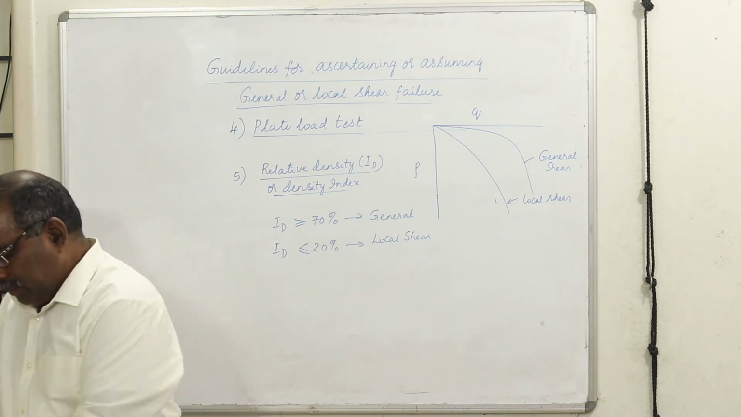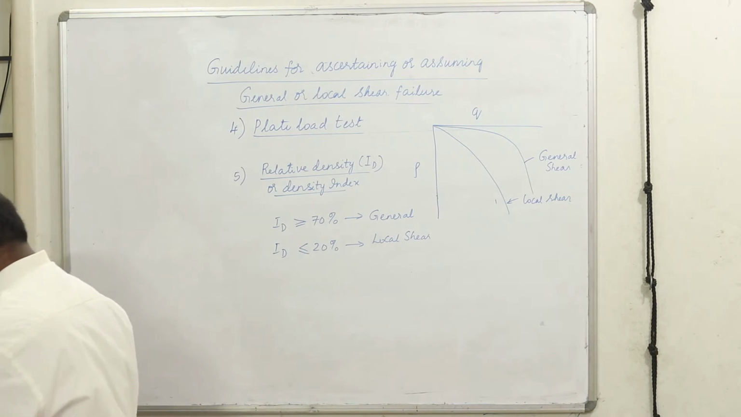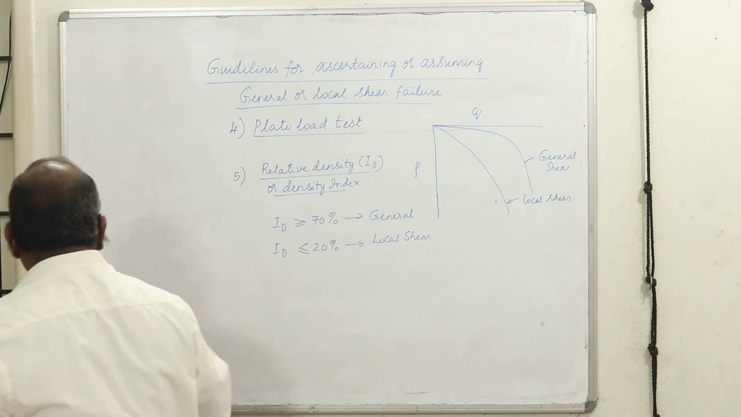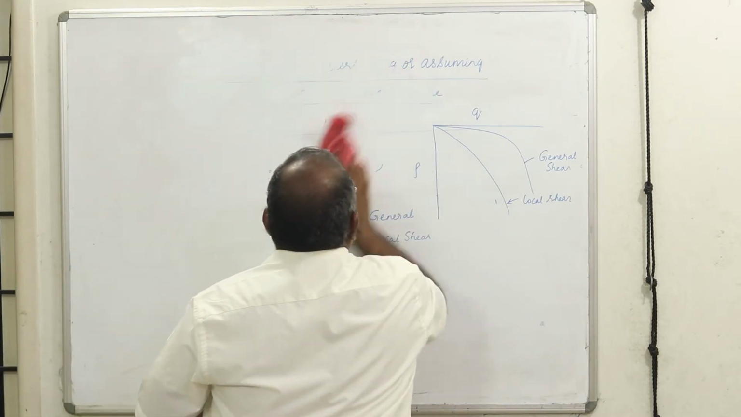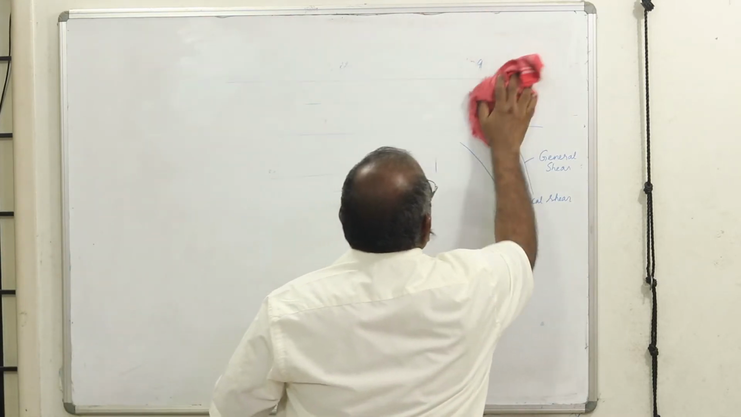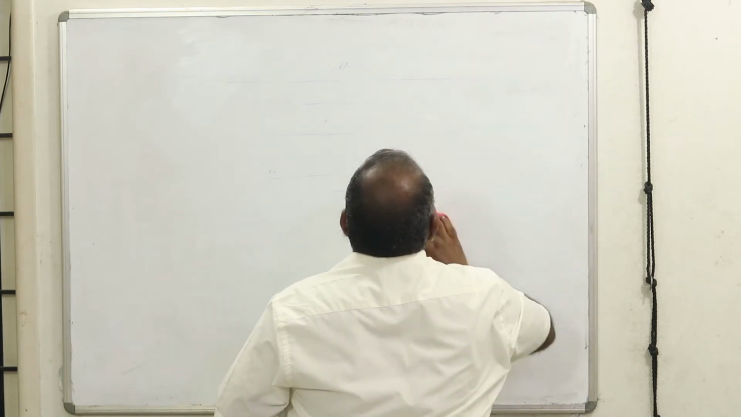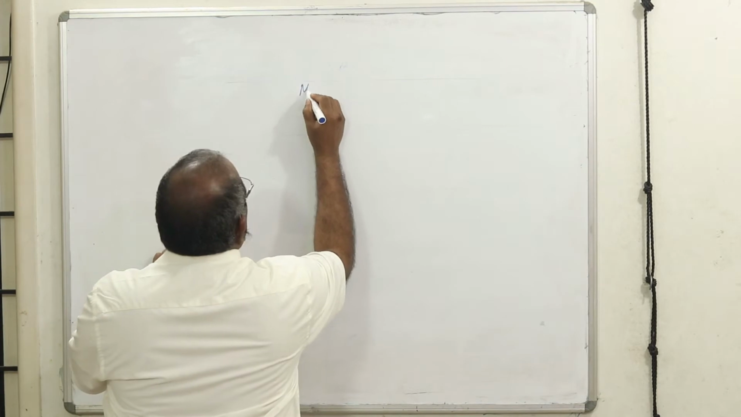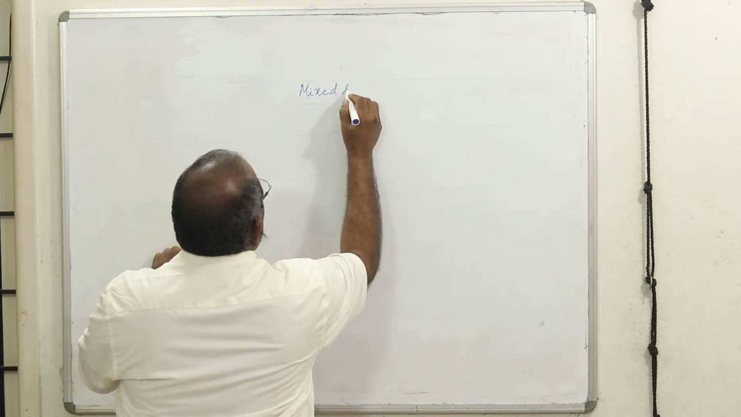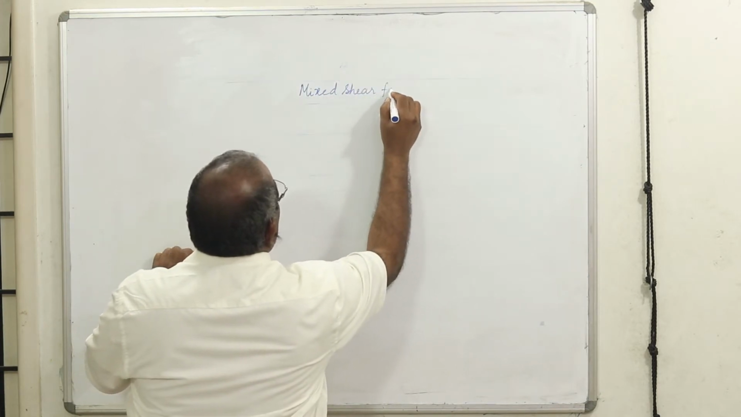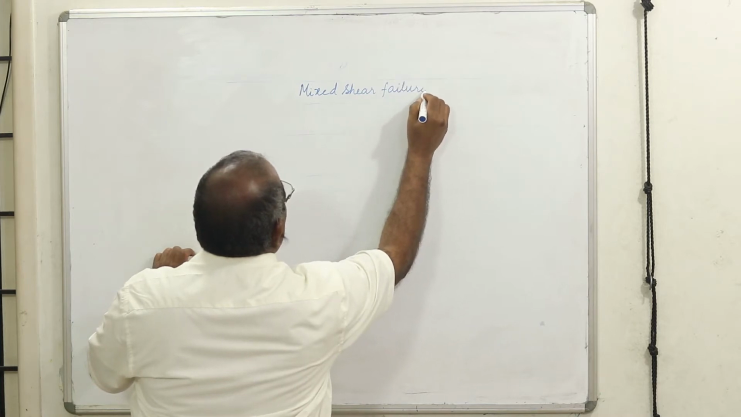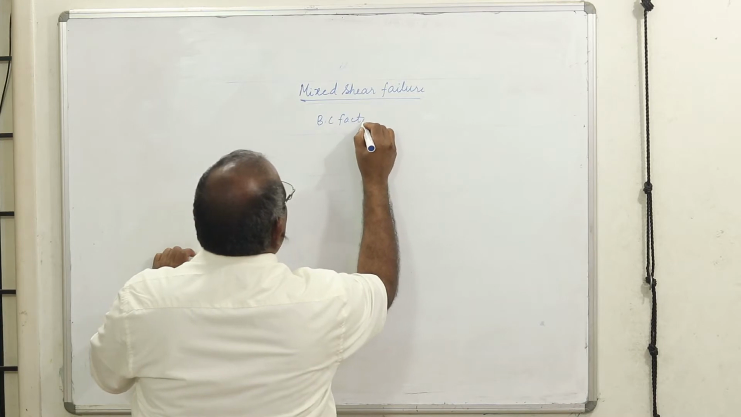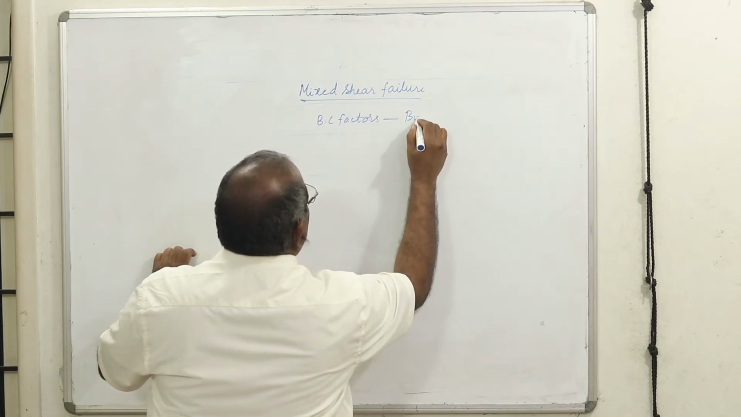Now we will go to the next aspect. If you get a mixed shear failure, what do I need to do? You need to do interpolation with my phi value. For mixed shear failure, bearing capacity factors are obtained by interpolation.